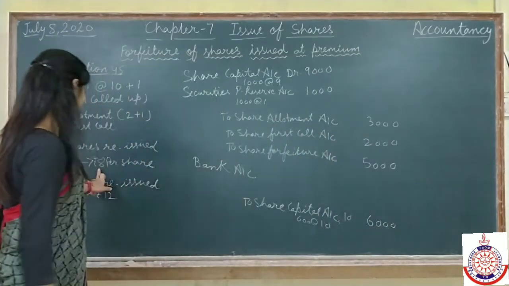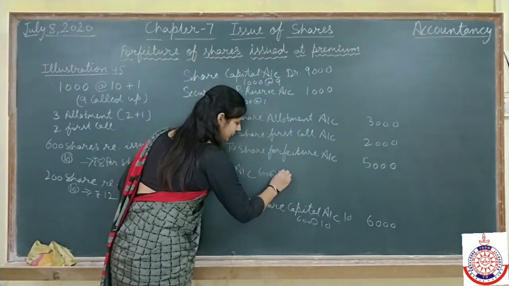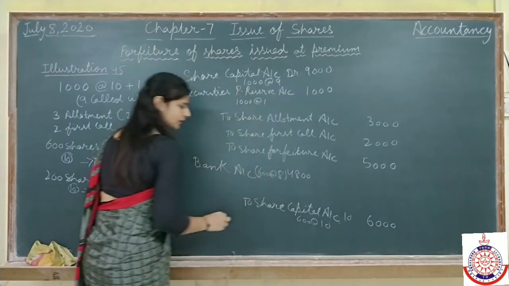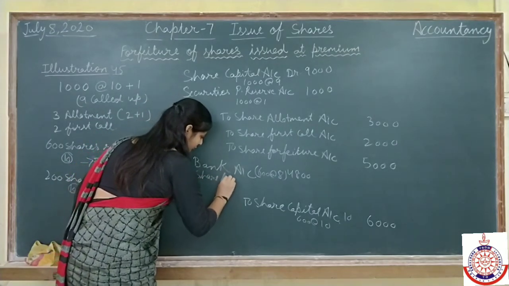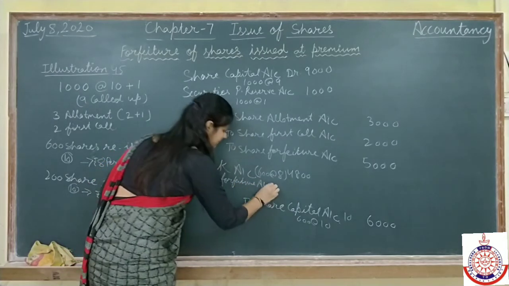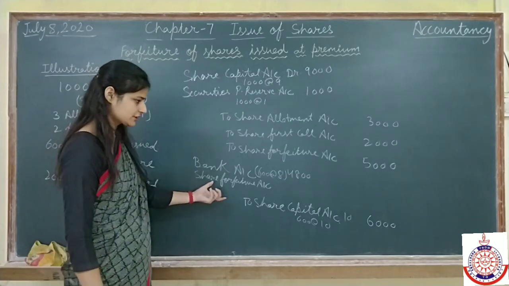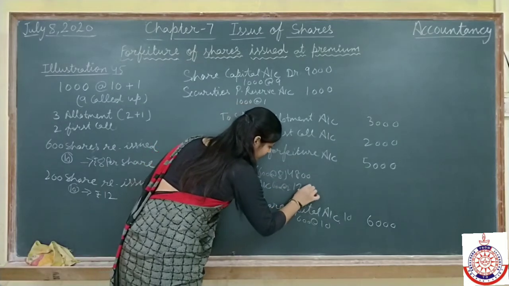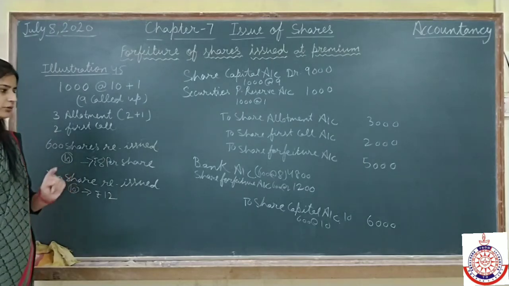But we are issuing at rupees 8 only. It means 600 into 8 we are receiving. The rest will be discount, meaning loss, share forfeiture account, meaning loss incurred at the time of reissue of shares. How much loss? 600 into 2, that is 1200 is the loss. Clear this thing? Now come to the next entry.